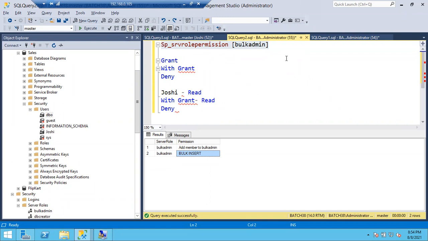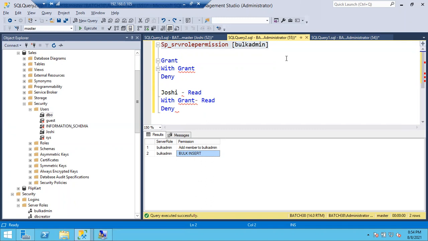So by default, if I added Joshi to the bulk admin role, now Joshi can do two things. One is Joshi can add another login into the bulk admin role, only the bulk admin role. She can't add into another role. Why? Because she's a member of bulk admin. She can add any other login, like with grant option. And she can also do bulk inserts.